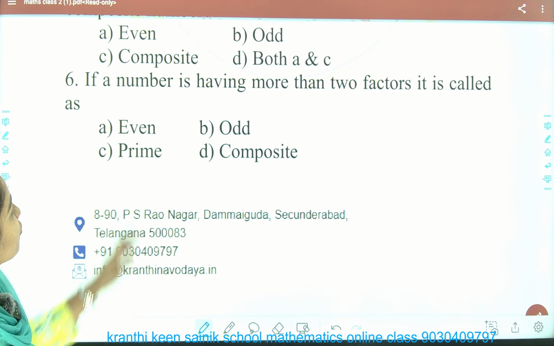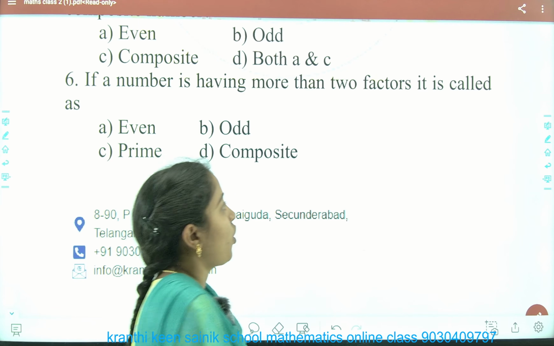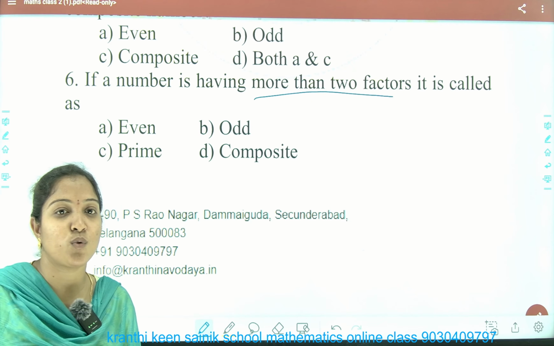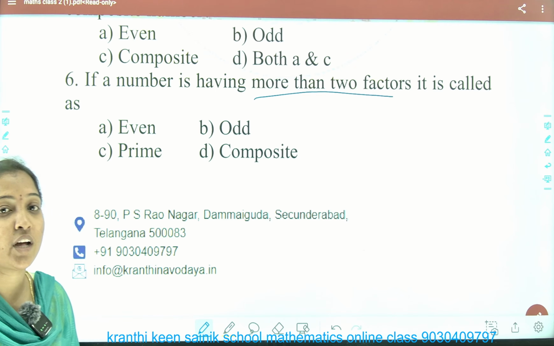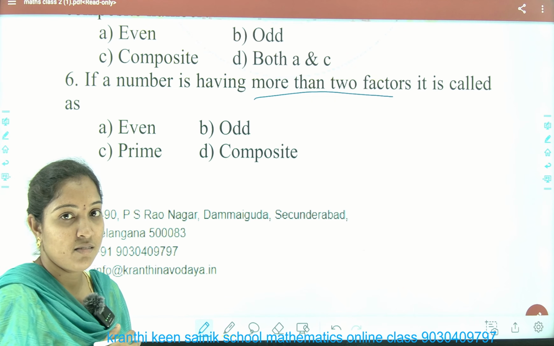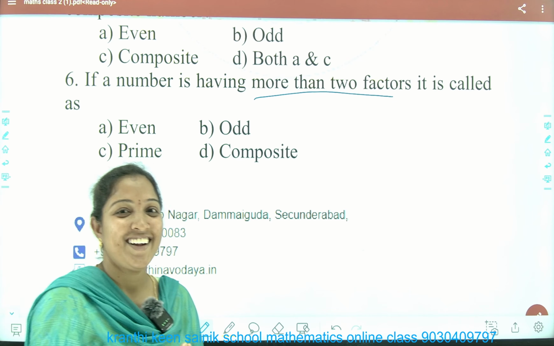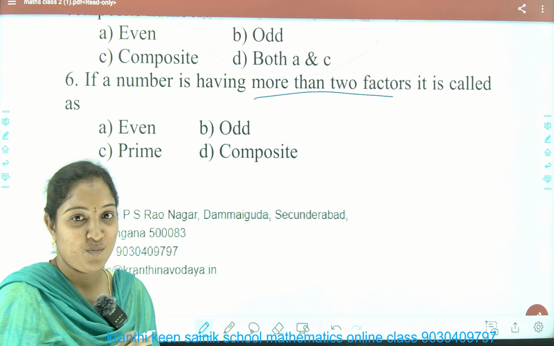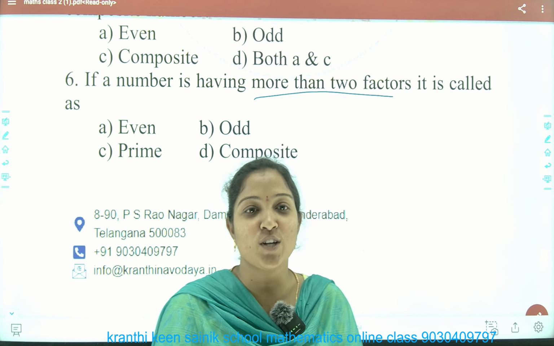If a number is having more than 2 factors, it is called... What are they saying? More than 2 factors. That is a direct question. That is the definition of the number itself. So if a number is having more than 2 factors, what type of number do we say it is? Even, right? Is it even? No, it is not even. Think. It is prime then? No, it is not prime. It is a composite number.